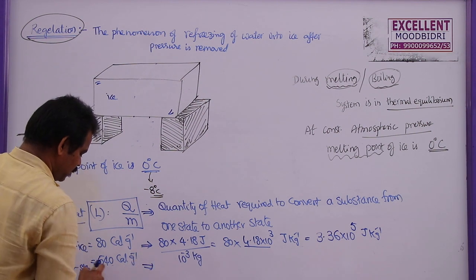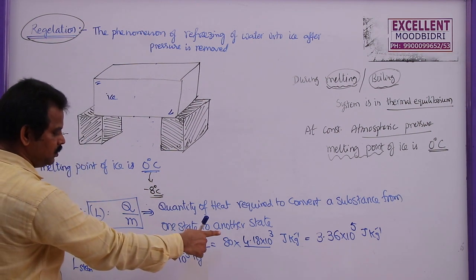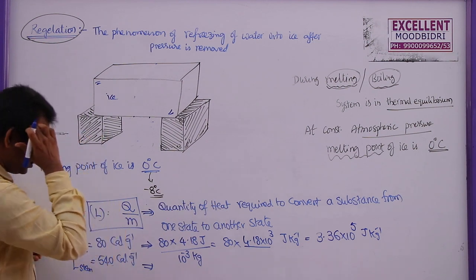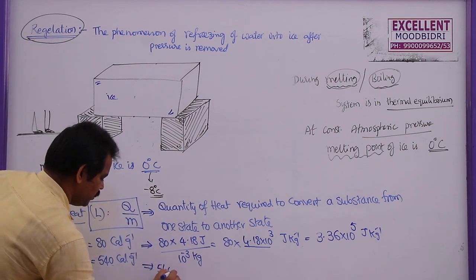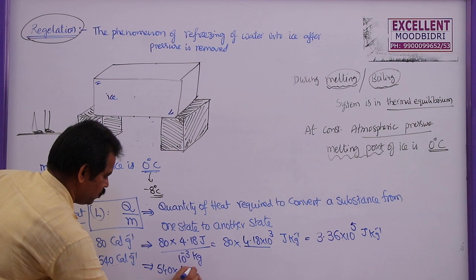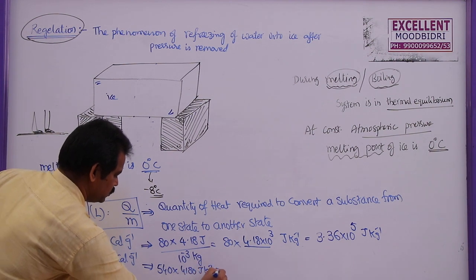Similarly, this can be written as 540 into 4180 joule per kg. So I am going to write this as 540 into 4180 joule per kg.